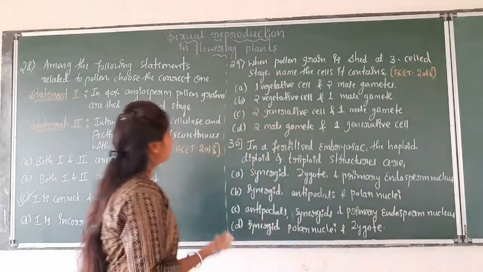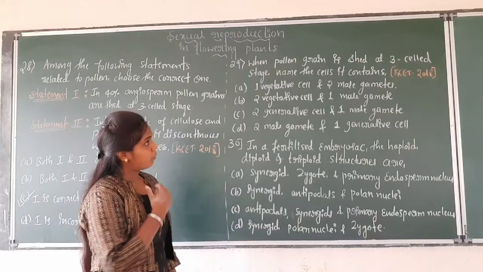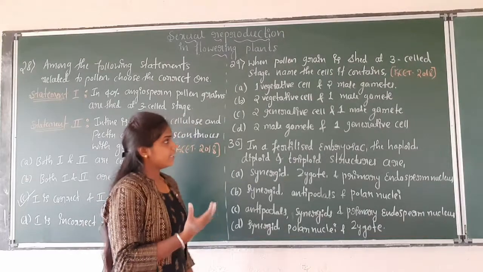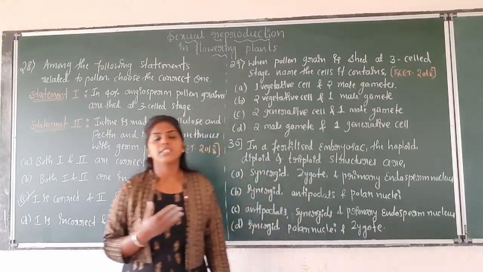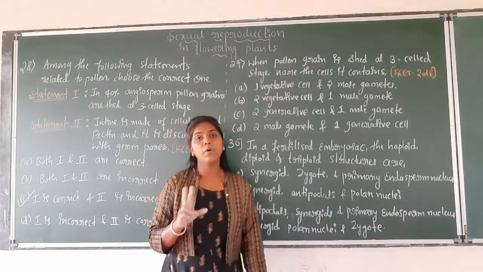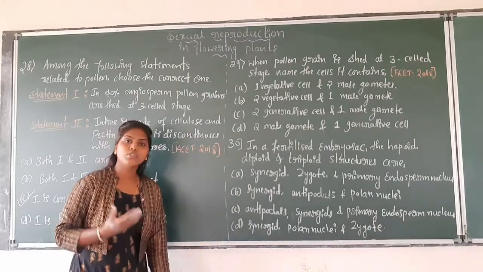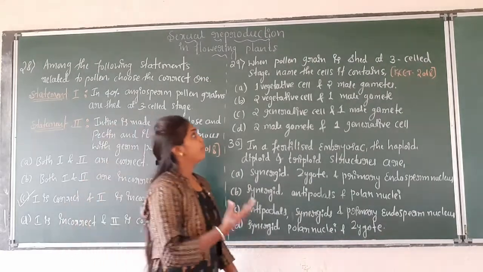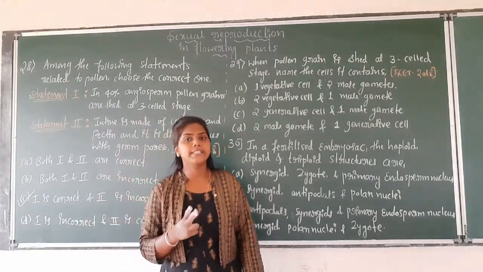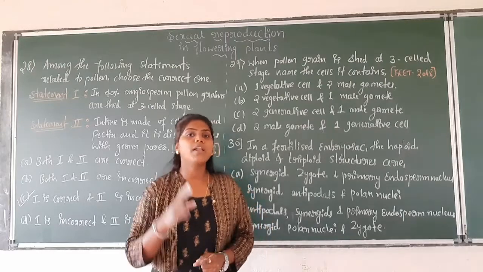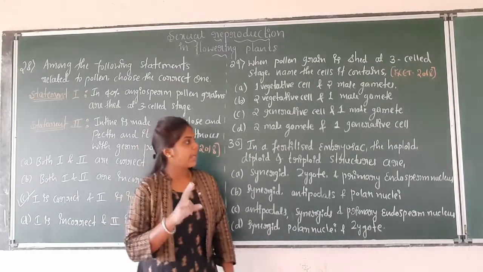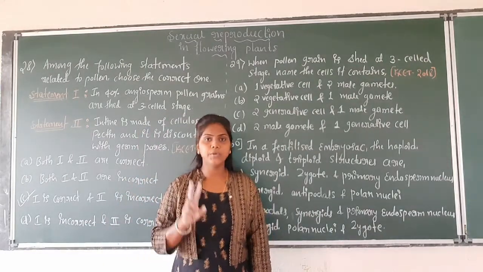Okay. And next, come to the 29th question. When pollen grain is shed at 3-celled stage, name the cells it contains. Okay. So the question was asked in the year 2018 in KCET. See here, about the pollen grain. The question is also based on the pollen grain. So when the pollen grain is shed at 3-celled stage, basically a pollen grain consists of one bigger cell, which is the vegetative cell, and another smaller one, the generative cell.